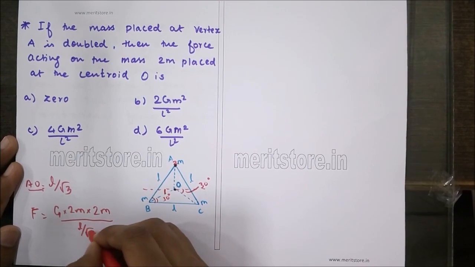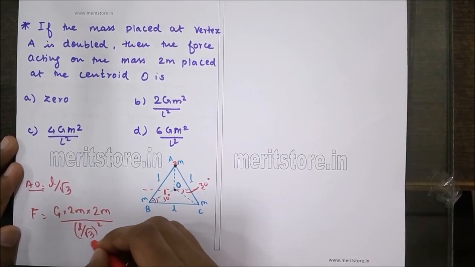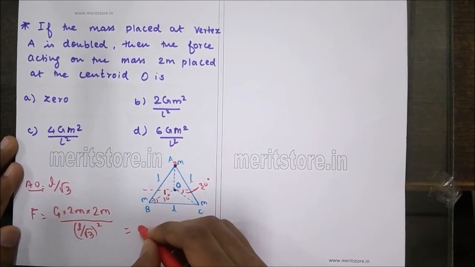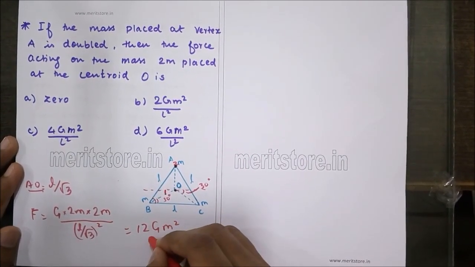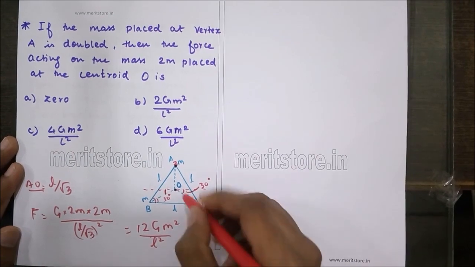This is (L by root 3) squared. So this is nothing but 12 Gm square upon L square.